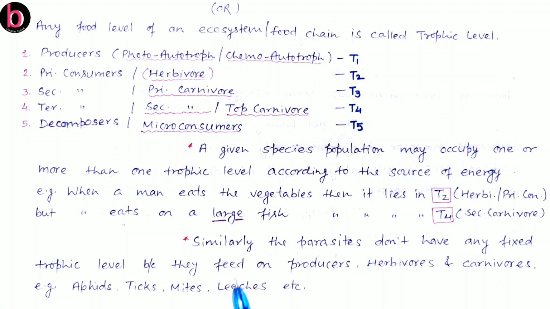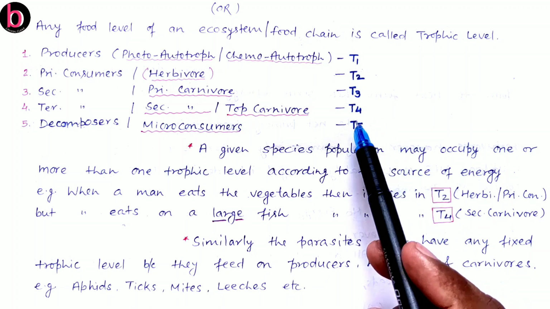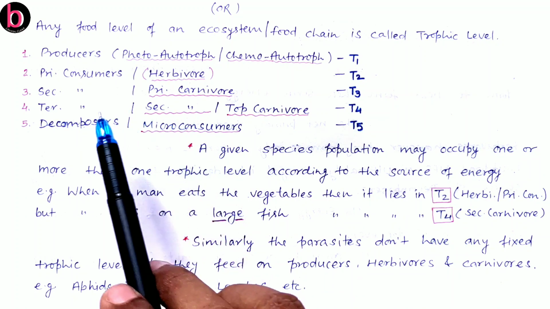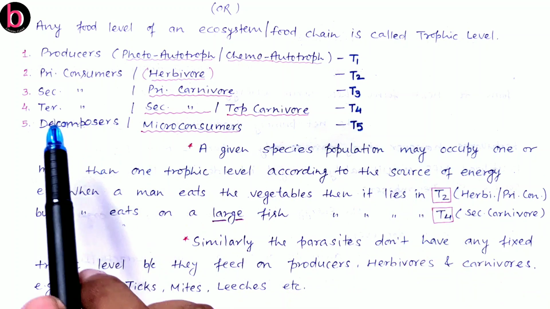But at the same time, if humans are feeding on large fishes, then we have to categorize human beings at T4, that is top carnivore or secondary carnivore. This is also known as tertiary consumer.